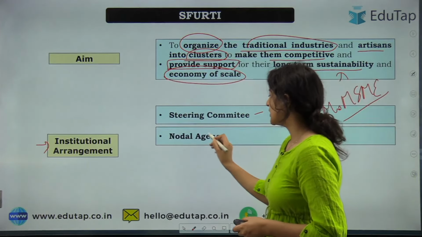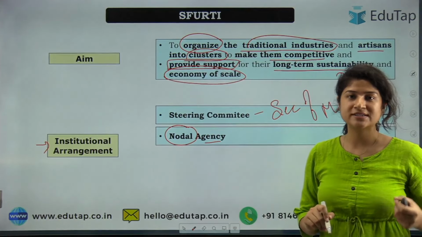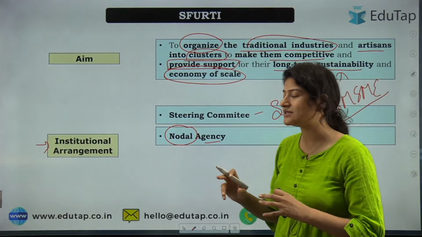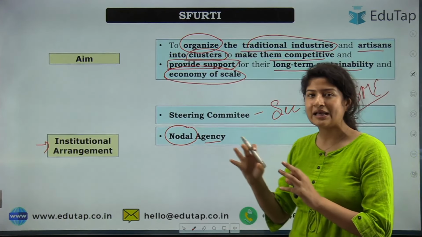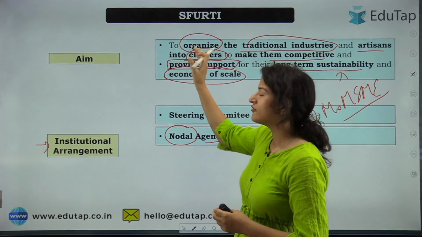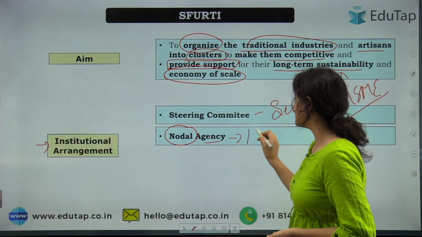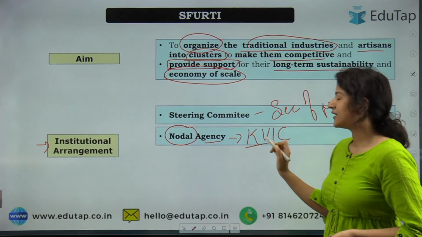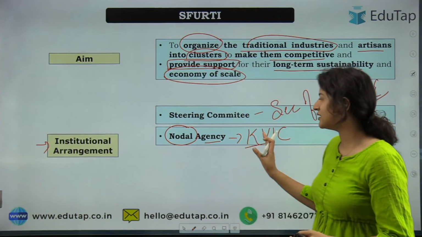Then there is also the nodal agency. So nodal agencies will focus on such clusters. Now what does it mean and who will head the nodal agency? See, there is no specific one for it. For example, if in some areas khadi products are being made, in those areas KVIC will take care of it, right? That is the Khadi and Village Industries Commission.